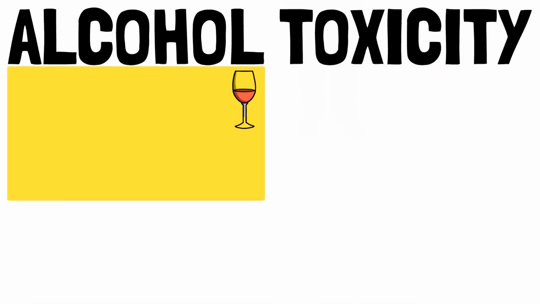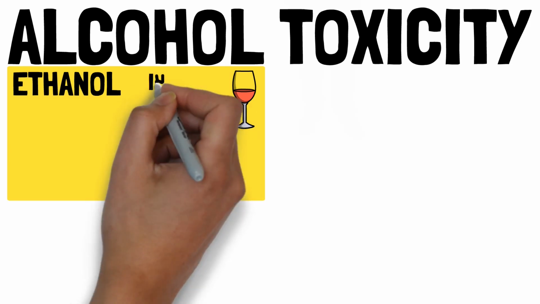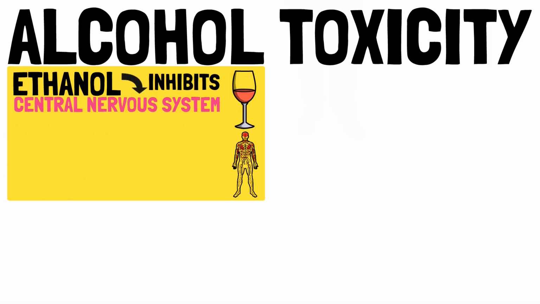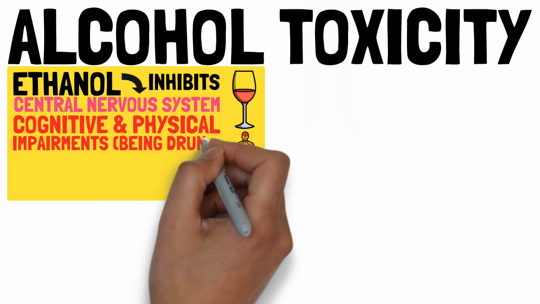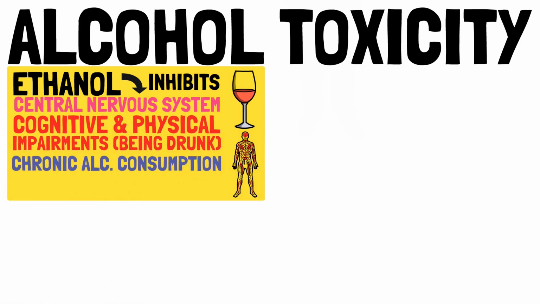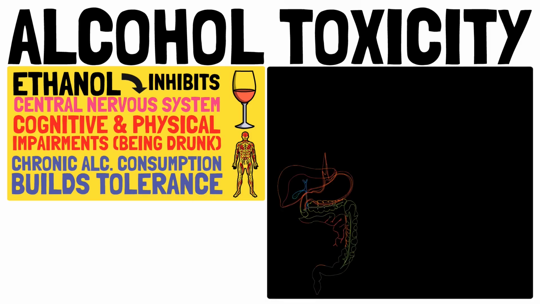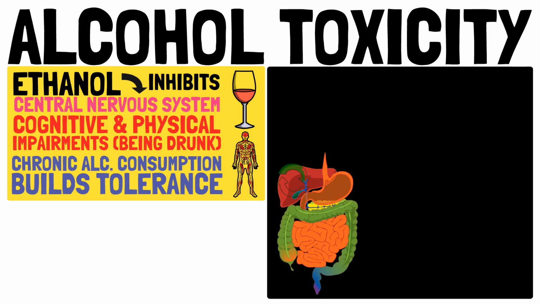Alcohol toxicity. The chemical name of alcohol is ethanol. Ethanol directly inhibits the central nervous system, leading to the well-known cognitive and physical impairments. Chronic alcohol consumption builds up a certain tolerance towards this effect. Ethanol is metabolized mostly in the liver, but also in the GI tract, which happens more in men, the pancreas,